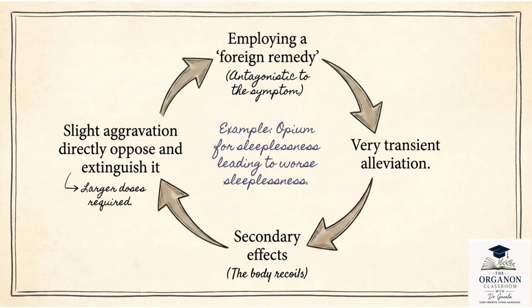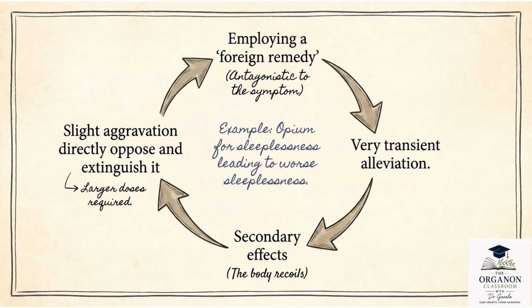Now, this slide explains antipathic or palliative method, ठीक है, and why it does not produce a lasting cure. अभी यहाँ पे ना primary action and secondary action, primary action of the medicine, secondary action of the vital force, ये याद रखना है. ठीक है, और इसका best example that Hahnemann has given and Hughes has included as well is that of opium. When you give that for sleeplessness, तो primary action की वजह से patient is going to feel better, better meaning here he is going to feel sleepy, but for a short period of time.